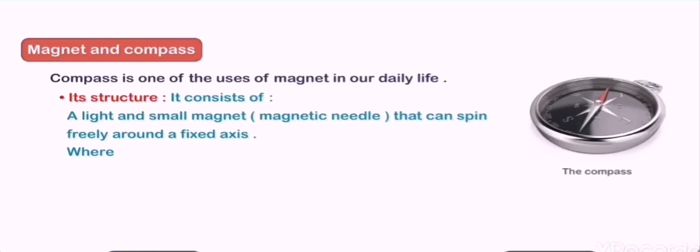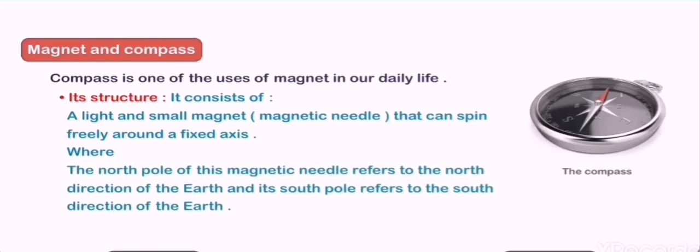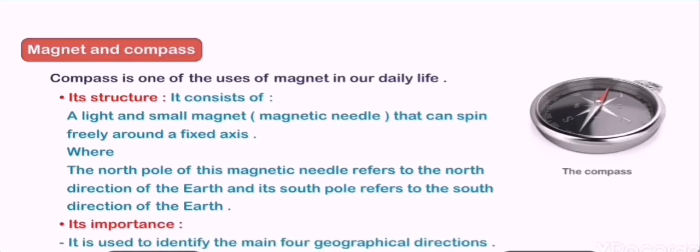Compass consists of a light and small magnet, or magnetic needle, that can spin freely around a fixed axis, where the north pole of this magnetic needle refers to the north direction of the Earth and its south pole refers to the south direction of the Earth.